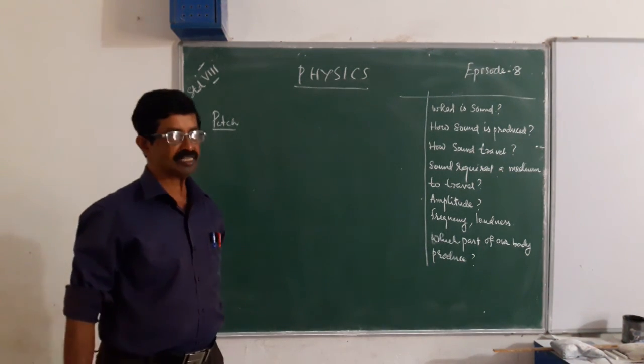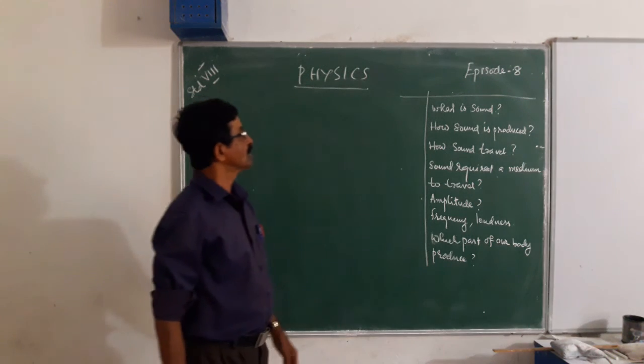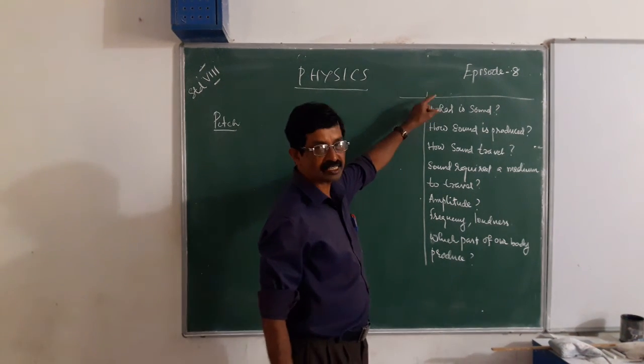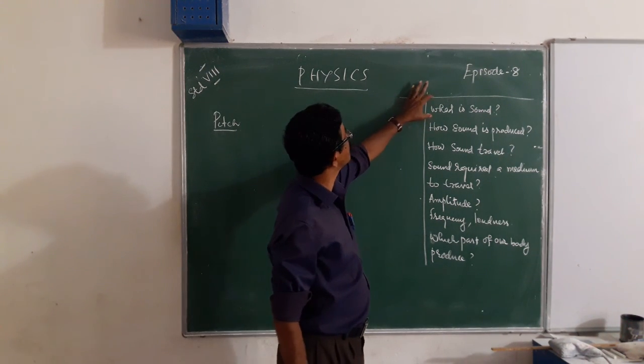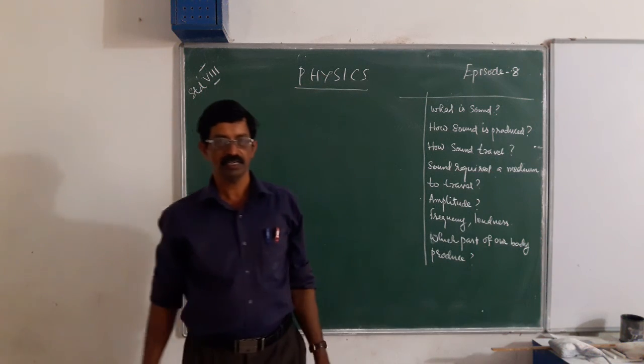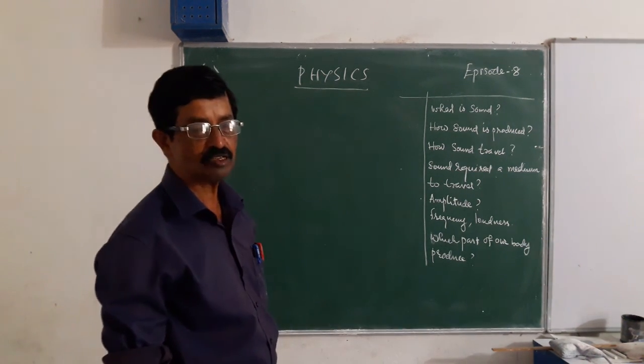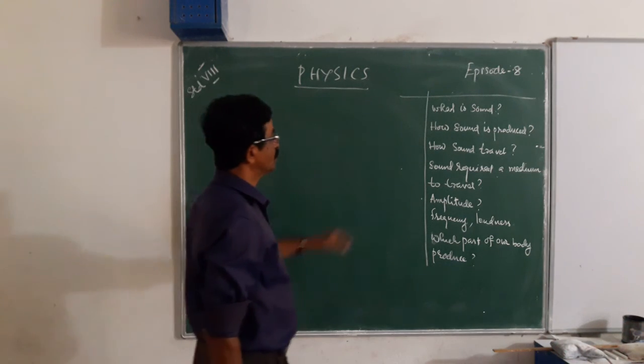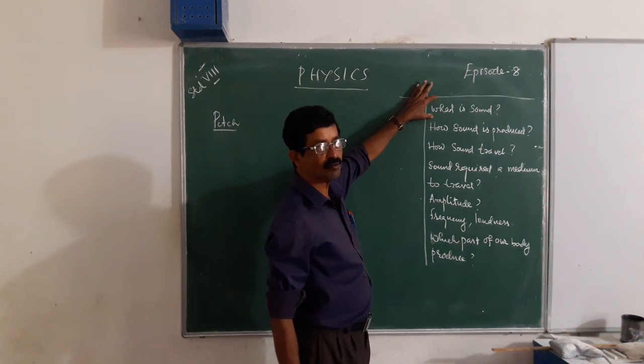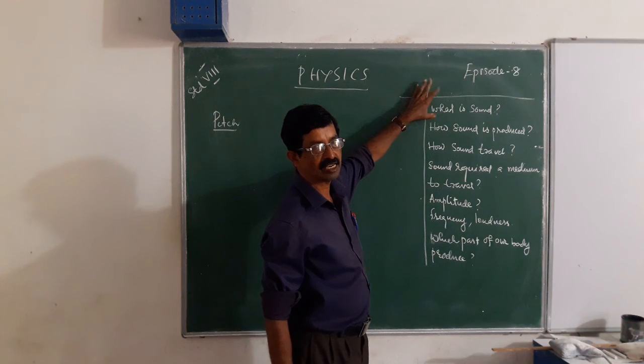Which part of our body produces sound? Once you try to remember these questions and answers, what is actually sound? Did you remember about it? Sound is a form of energy.